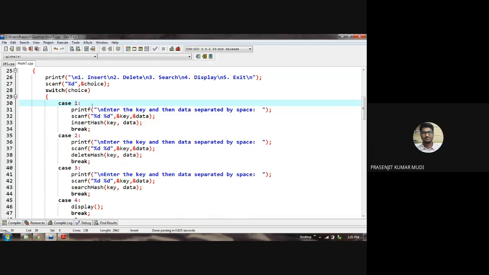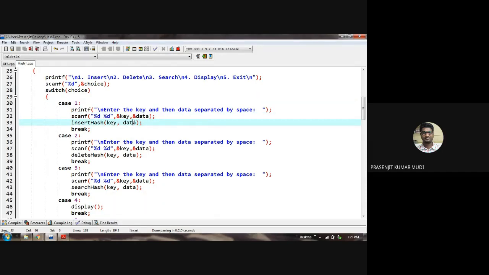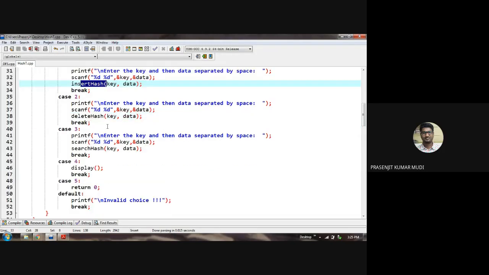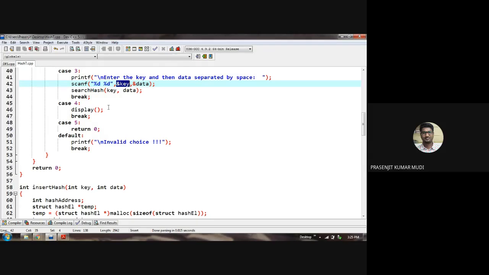The user provides the key value and the data value of a node. Both the key and data information are passed through the function calls: insert hash for the insertion operation, delete hash for the deletion operation, where the user also provides key and data, and search hash for the searching operation, where both are also passed. The display function displays the contents of the hash table.